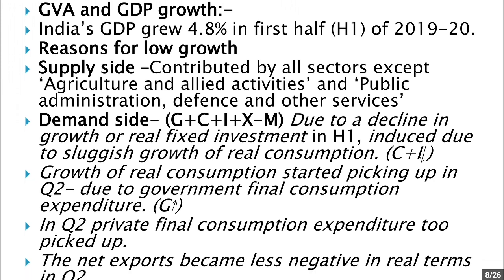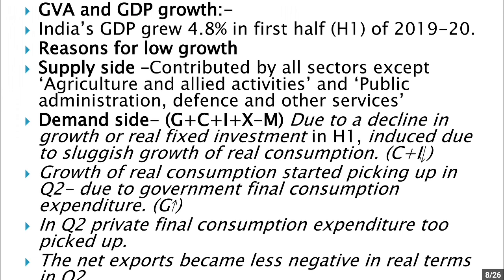Now, gross value added and GDP growth. India's GDP grew at 4.8% in the first half of 2019-20. Now, this has been a muted growth in India. Now, we must be wondering why there was low growth. So, if you have studied the GDP chapter, you must know that GDP can be calculated from the supply side as well as from the demand side. Now, the supply side is gross value added.